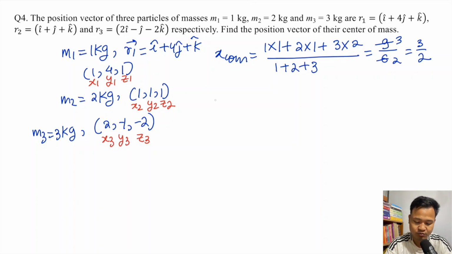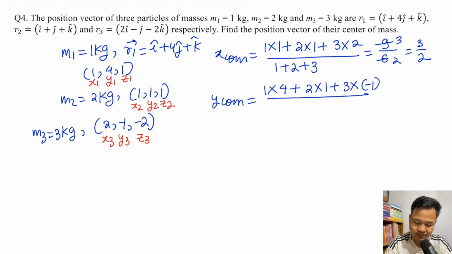Next, ycom. m1 is 1, y1 is 4, plus m2 is 2, y2 is 1, plus m3 is 3, y3 is minus 1, divided by m1 plus m2 plus m3. So 4 plus 2 is 6, 6 minus 3 is 3, divided by 6. So which is 1 by 2.